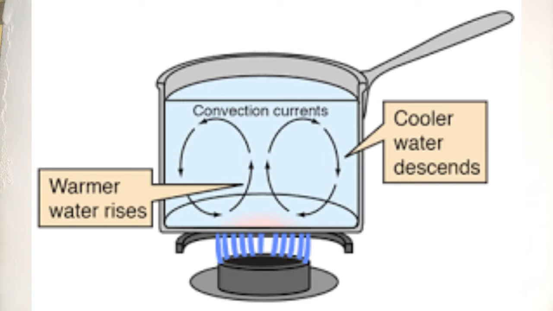Along with it, it carries the heat energy that it possesses, thereby transferring it throughout the entire water. Also in air, if you have a room and the air in that room is exposed to a heat supply, before you know it, the heat would have transferred throughout the room based on convection.